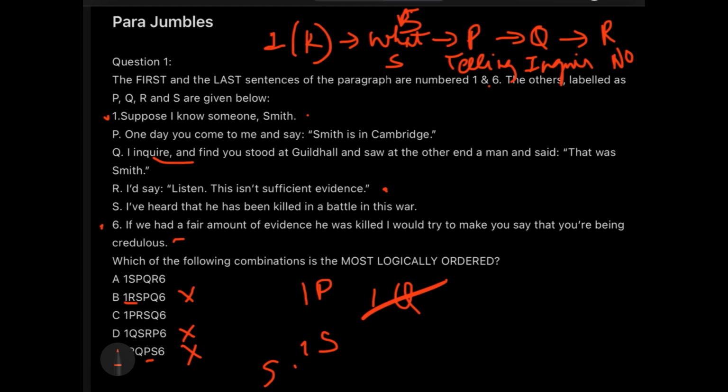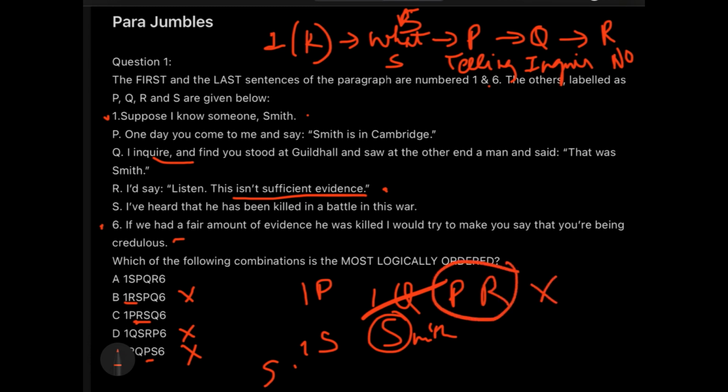In option C, first thing, you know something about Smith, all right? The first sentence. So I'll take this as Smith. So I'll write P here, 1P. You know something about Smith. Immediately you jump to a line that it isn't sufficient evidence. R, PR. PR can never make a group.